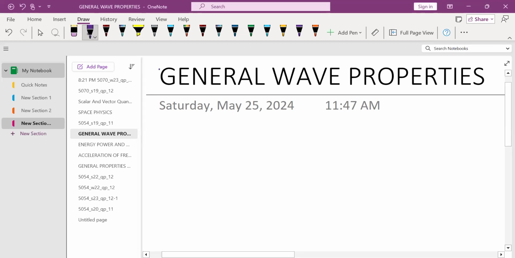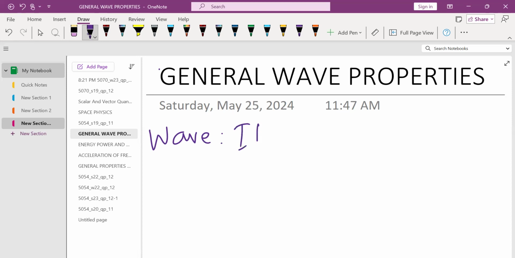So what is a wave? Firstly, you should know the definition of wave. Usually it comes in P2 of 2 to 3 marks and they ask you to describe waves. So wave is a disturbance that carries energy from one point to another point.